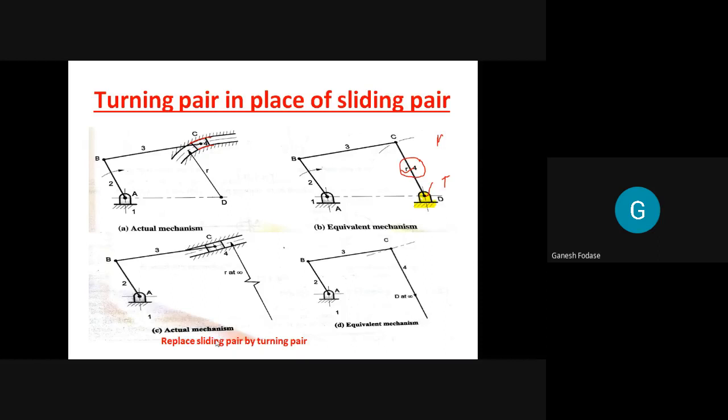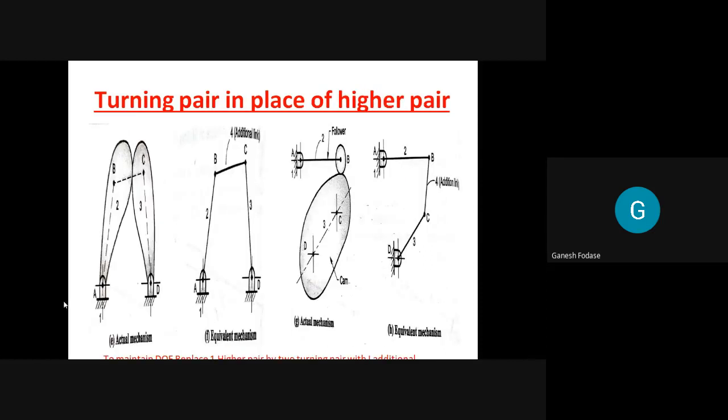Now the second one, observe this now. We have to replace a turning pair in place of a higher pair. Sometimes it is also called a cam pair, C-A-M. So a higher pair is sometimes also called a cam pair. How to replace a cam pair or higher pair?